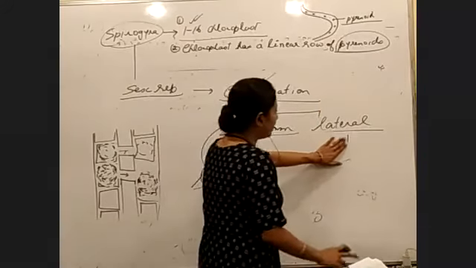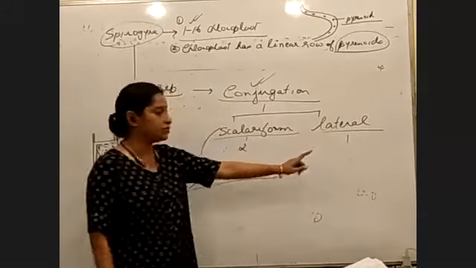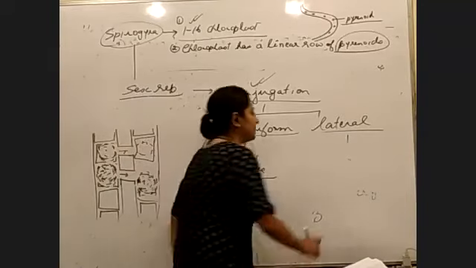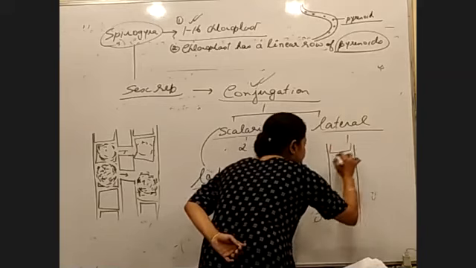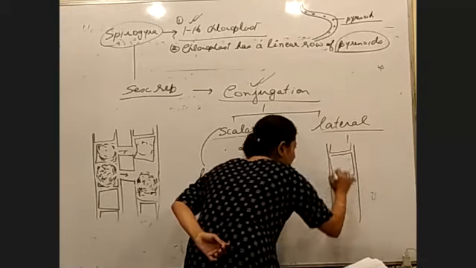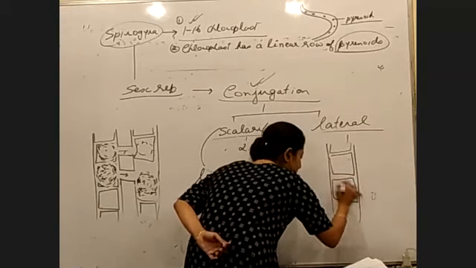Next we have lateral. In case of lateral conjugation, only one filament is involved. Adult Spirogyra cells undergo sexual reproduction. So we have this filamentous form, right?